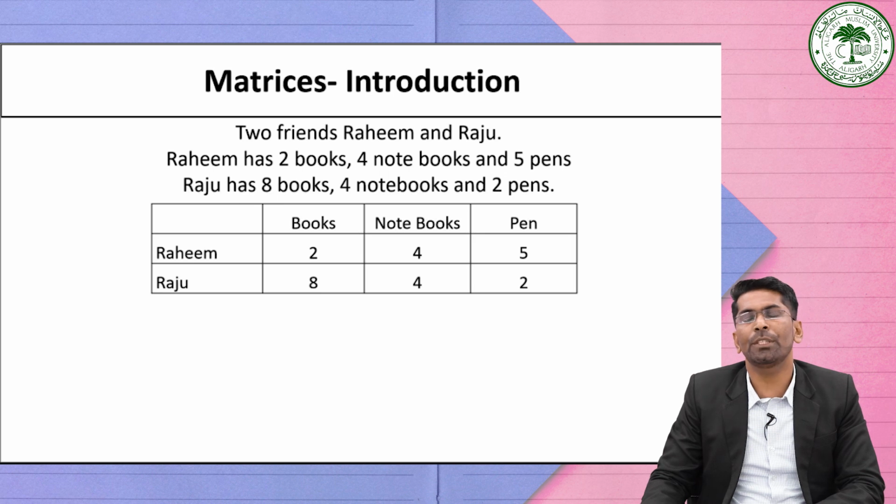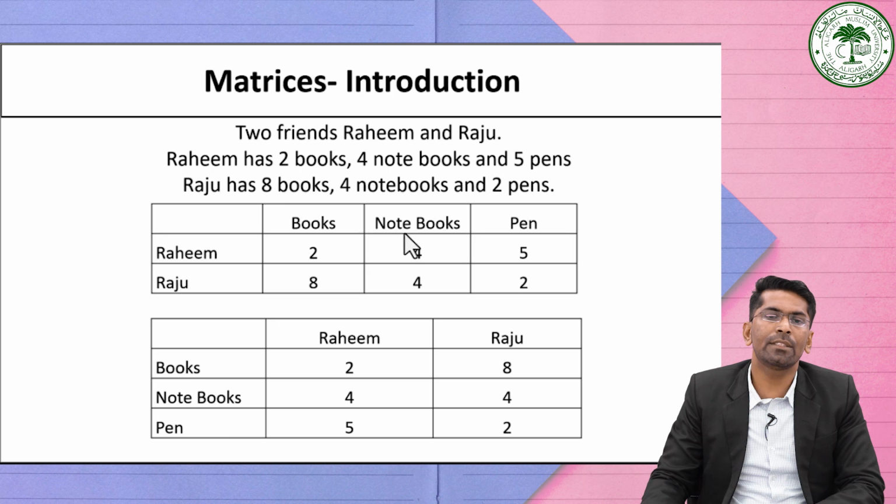The same information can also be represented in another form of table, by interchanging the horizontal lines into vertical ones and the vertical ones into horizontal ones. Now Rahim and Raju are taken here, and books, notebooks and pens are taken here. The same information is represented using 3 horizontal lines and 2 vertical lines, where the 3 horizontal lines represent the books, notebooks and pens.